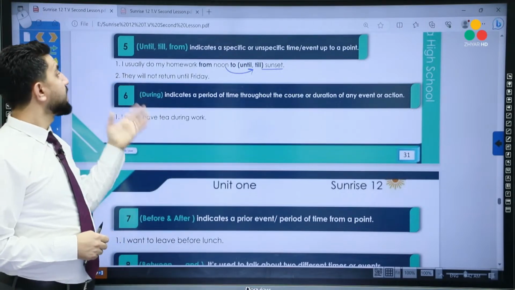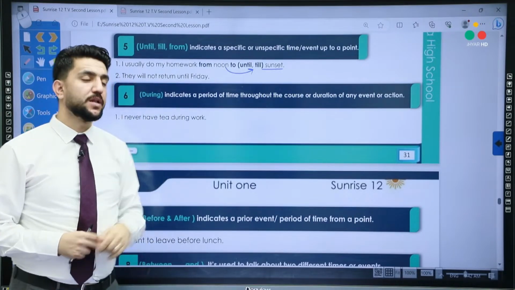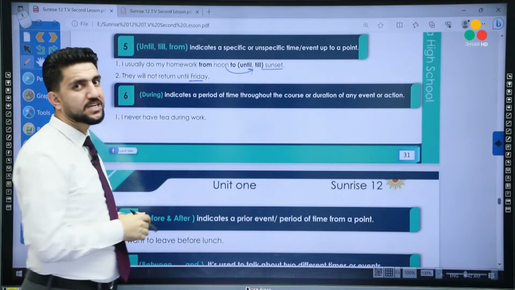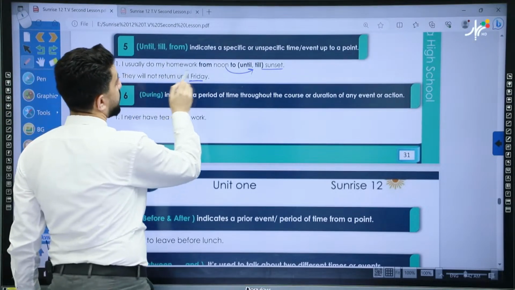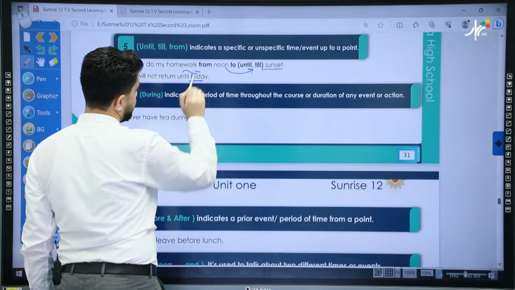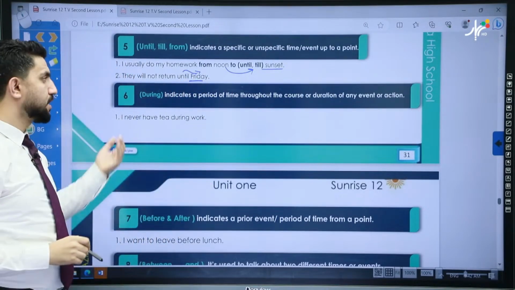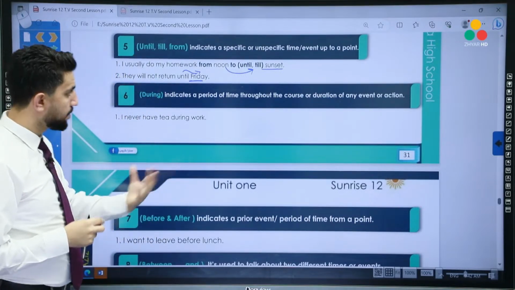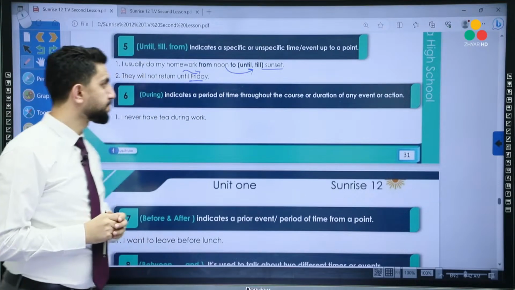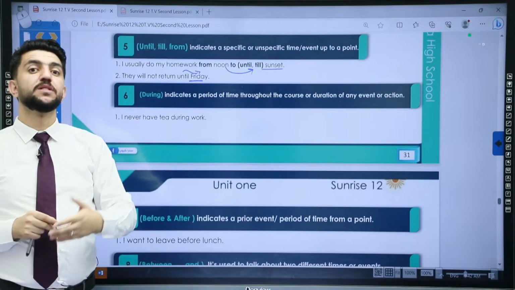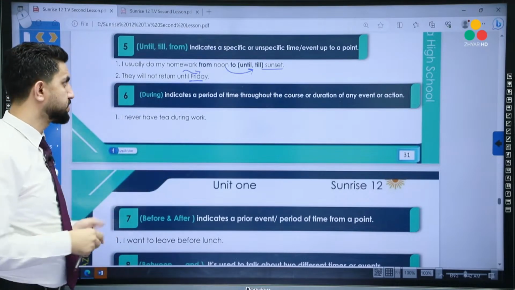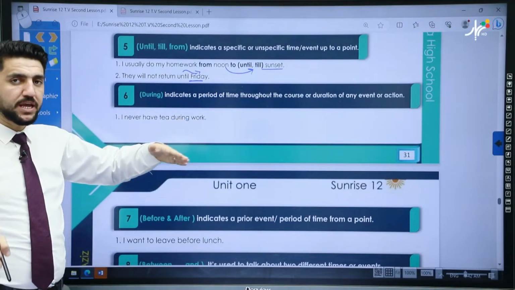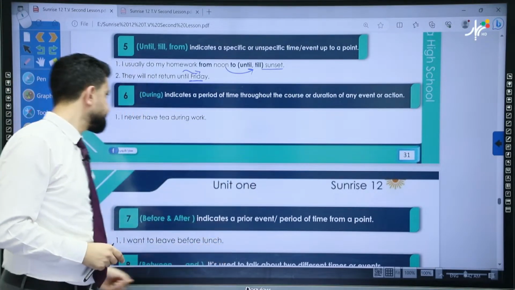All right, so we can also say they will not return until Friday. So Friday is an event, not time. With time, we can use from and to, but for an event, we can use until or till. Till and until are the same, okay? We can use it this way. I watched the film until the end. I watched the film from the beginning until the end.